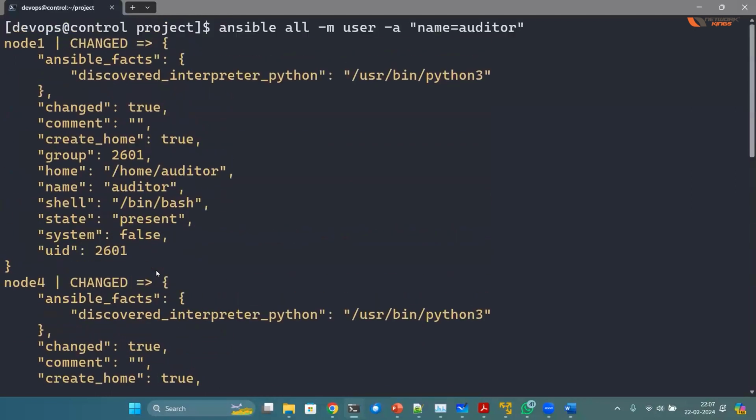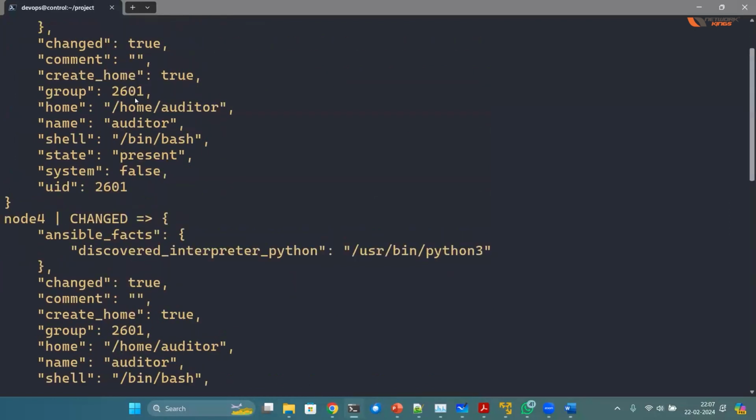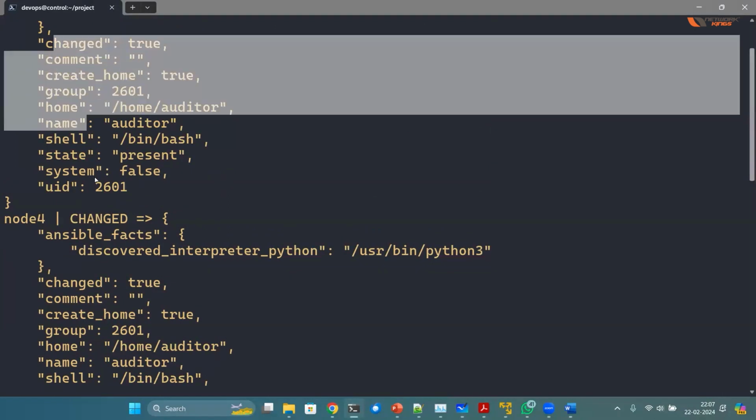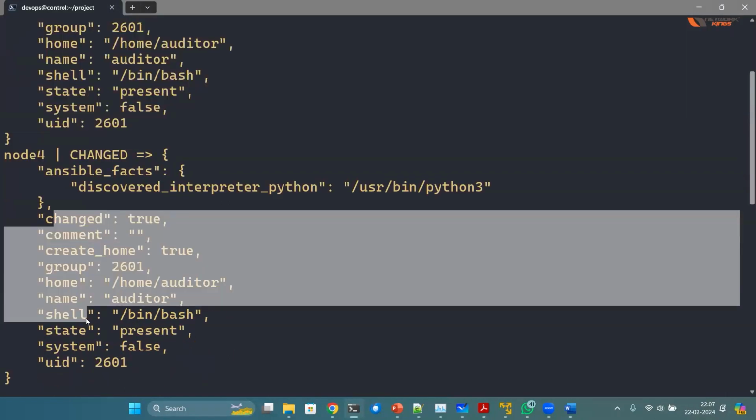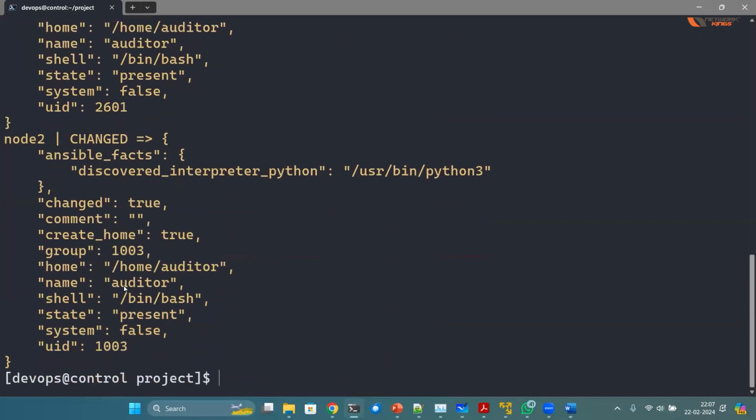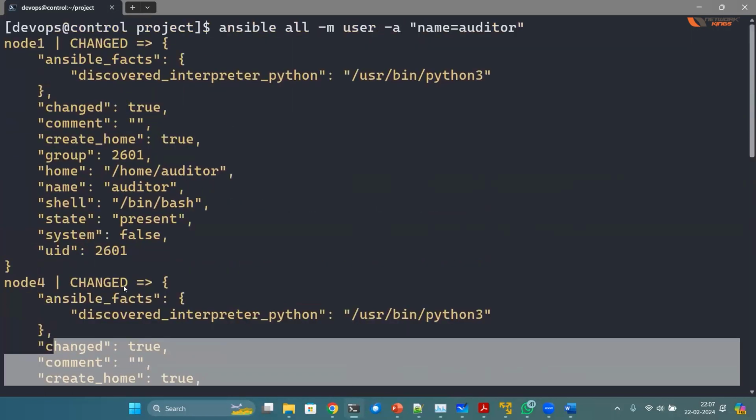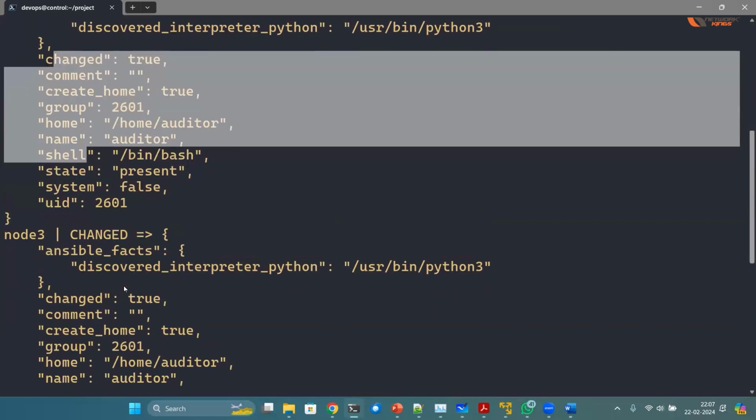Immediately you get the results. What are the results? On node 1, it says changed. Some change happened. What is the change? User by the name auditor has been created. Its ID is 2601 and the assigned shell is bash shell, and the home directory of the auditor user is /home/auditor, plus more things. So you get details in return. Not only the first machine, all the 4 nodes. I have 4 servers in the lab. So on all the 4 servers, this auditor user has now been created.